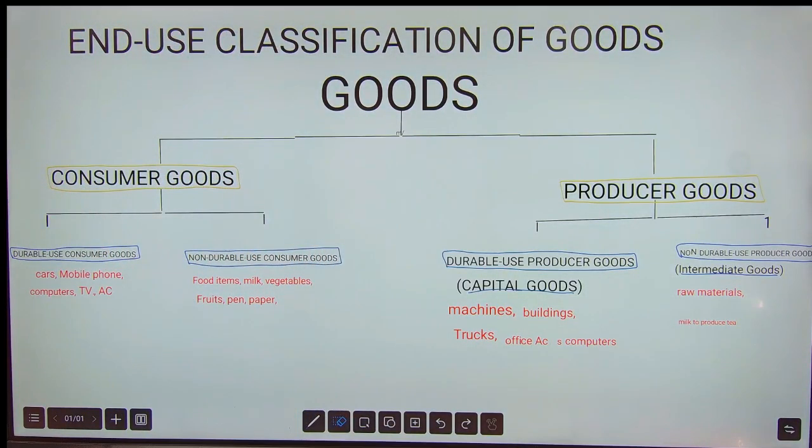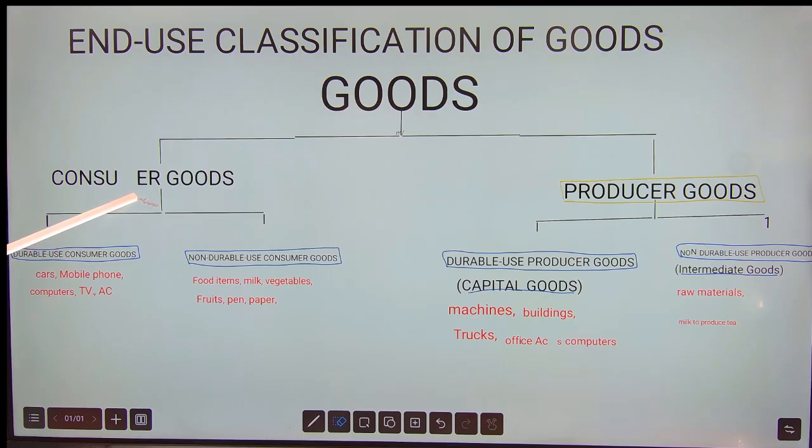So this is end use classification, at the end how you are using your goods. We can divide them into two. One is consumer good. What exactly are consumer goods? Consumer goods are those which are used for consumption purposes. They basically satisfy your want. These are used by consumer households at home. It can be a computer, a mobile, your laptop, your paper, pencil, pen. Anything you are using at home is a consumer good. These are used by the consumers to satisfy their want.